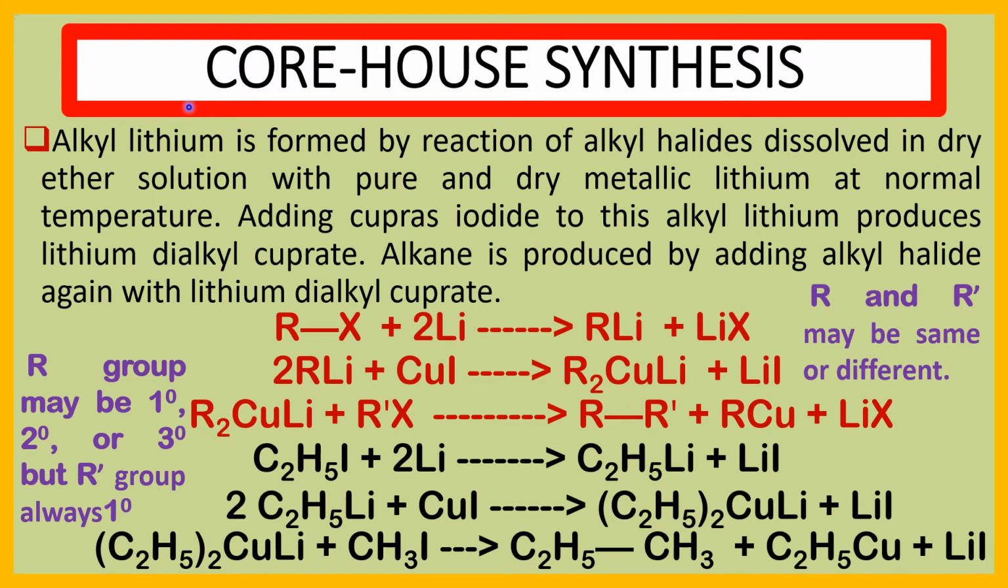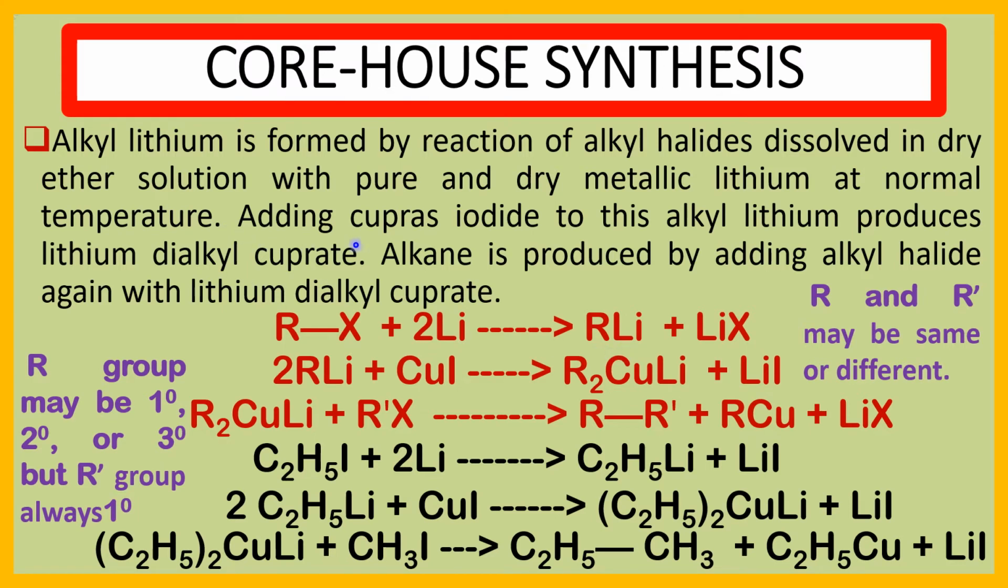Now see the third method for the preparation of alkane, Corey-House synthesis. Alkyl lithium is formed by the reaction of alkyl halide dissolved in dry ether solution with pure and dry metallic lithium at normal temperature. See here, RX is the alkyl halide. It reacts with lithium and produces alkyl lithium. RLi is the alkyl lithium.